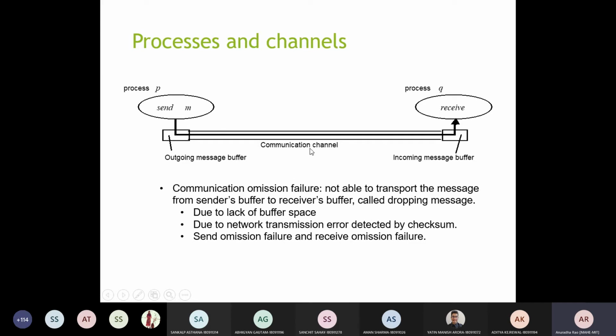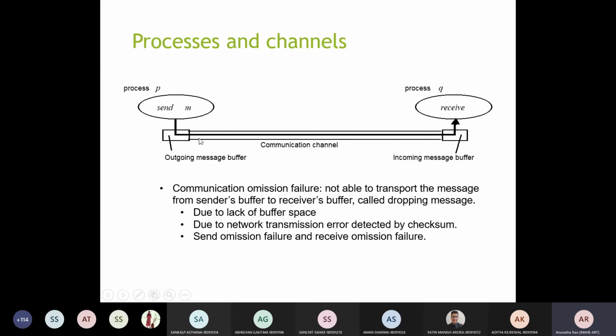Through the communication channel, if there are no faults, it will be able to get it in the incoming message buffer. If it is received in the incoming message buffer, then the receive process should be able to execute the receive instruction.